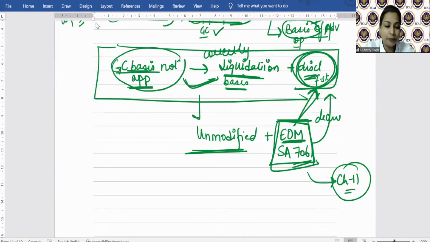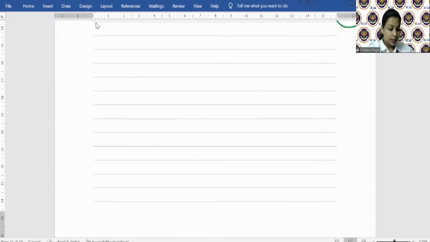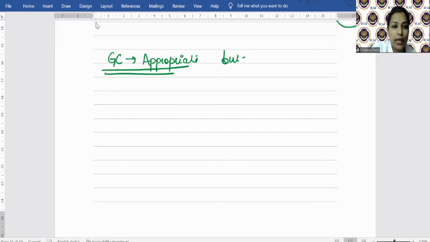That's it, ठीक है. Now the next where going concern is appropriate, but going concern तो है appropriate, ठीक है, but there is a material uncertainty.